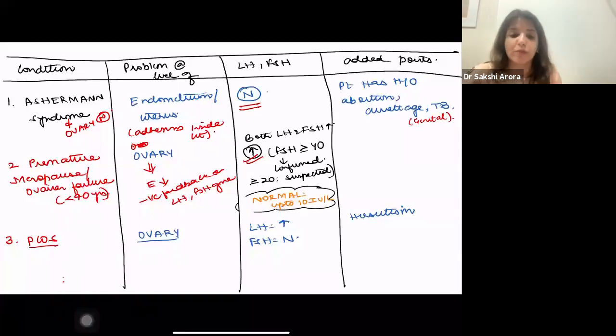Then the third problem related to the ovary could be PCOS. In PCOS, the levels of LH are high and the levels of FSH are normal. And you are going to get hirsutism, right?